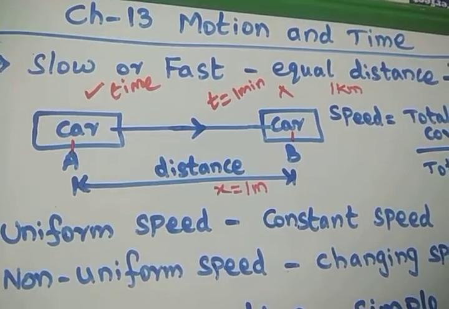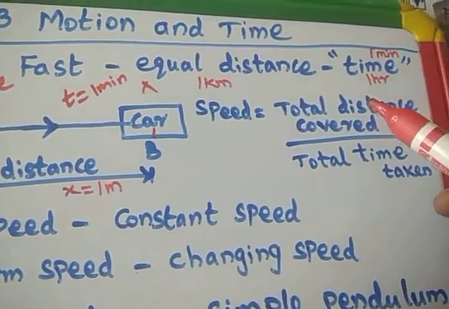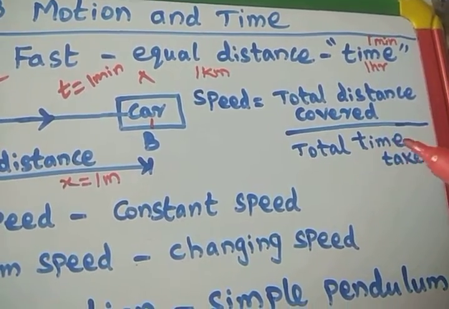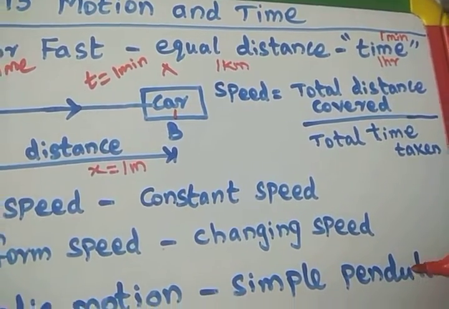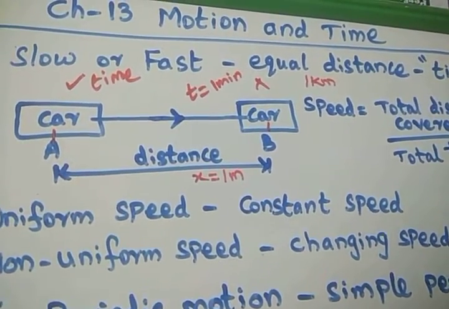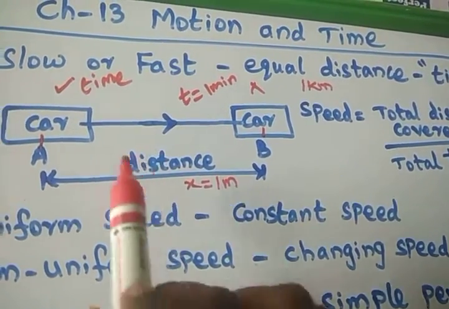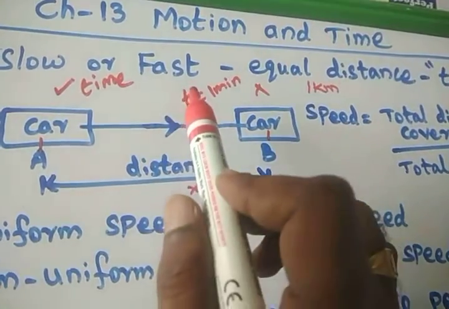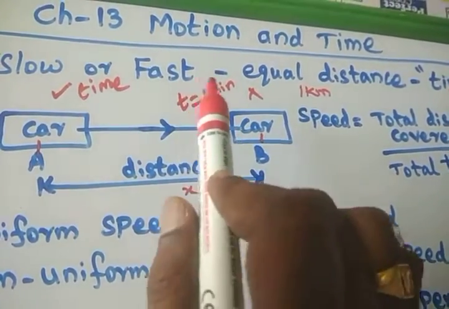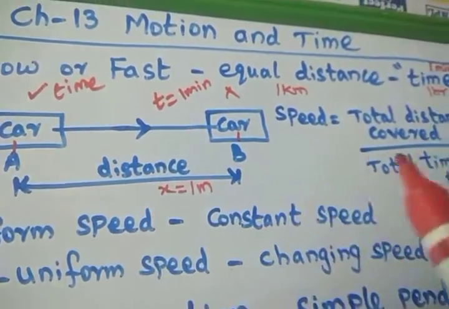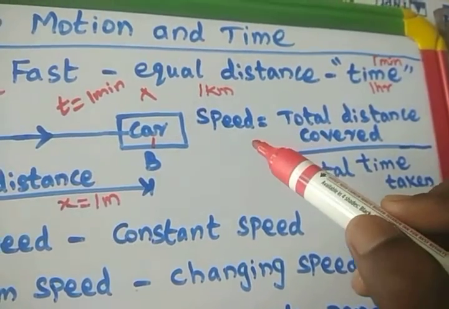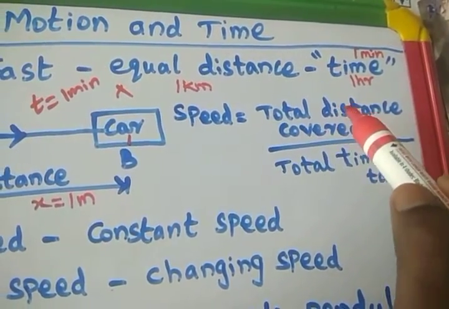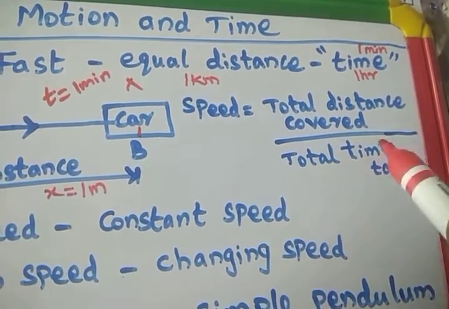Now we can define the speed. The speed is defined as the total distance covered by the body divided by the total time taken. Dear students, again I will say that any body which is moving will cover a certain distance. During this motion, it will take some time to cover this distance. So we have to divide these two things. That is the speed. The speed of the body can be calculated by the total distance covered divided by the total